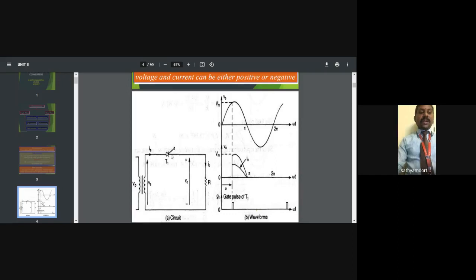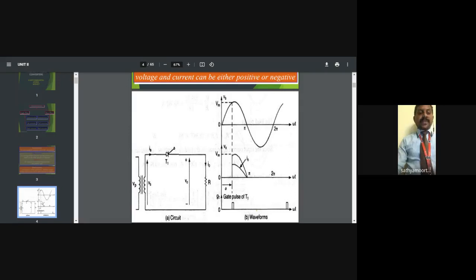Now before the triggering operation, the line goes to the resistive load, then the primary, then the secondary of the transformer. So this is the single circuit for the operation. Now the SCR will be turned on during the firing pulse period.